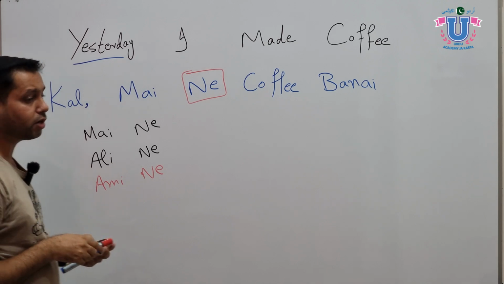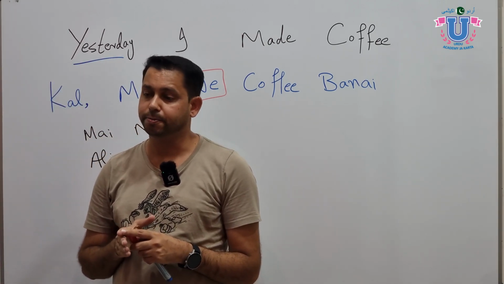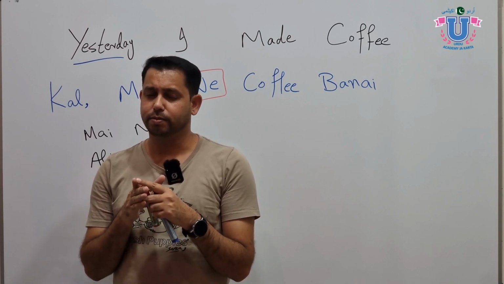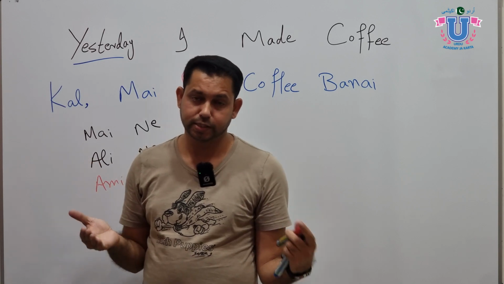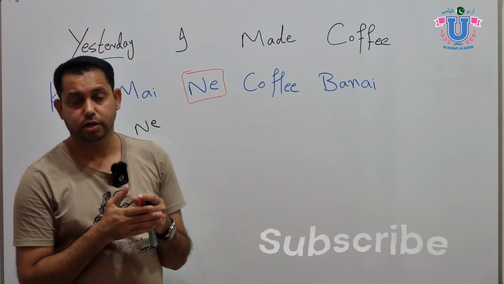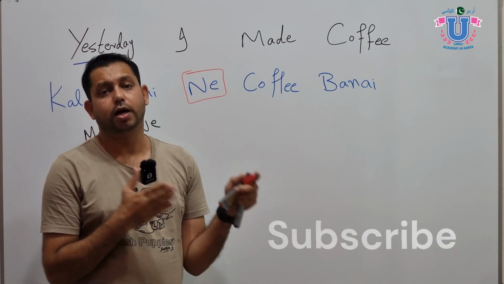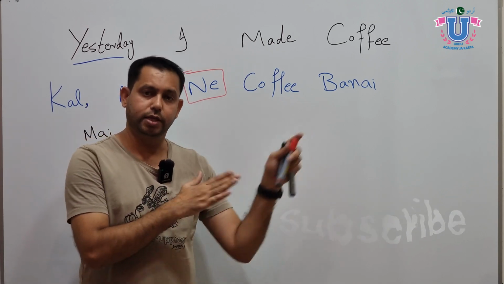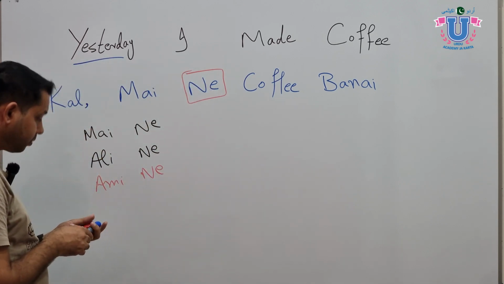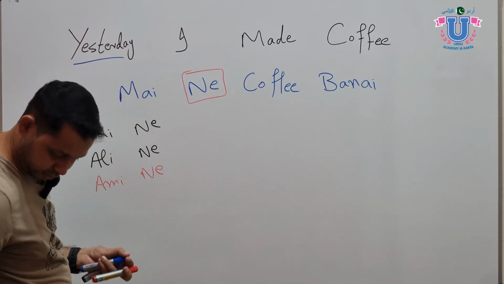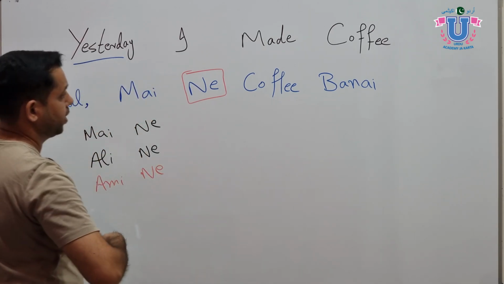For example, if you say yesterday my brother bought a car, you will say mere bhai ne, then you complete the sentence. Or if you say did you watch the movie, you use ne with aap, like aap ne, and then you complete the sentence. Now point 2: the verb conjugation in the past tense. So we say kal maine कॉफ़ी बनाई.